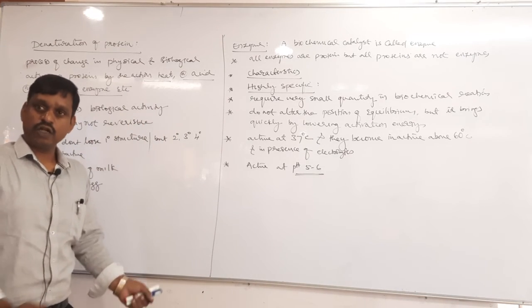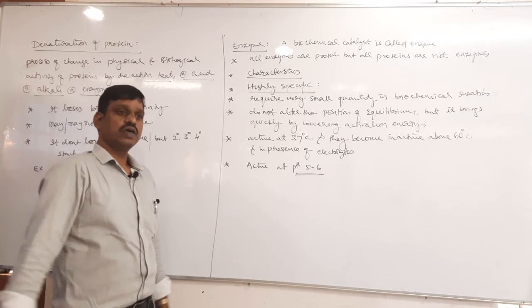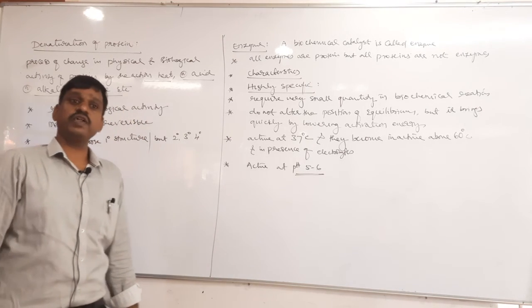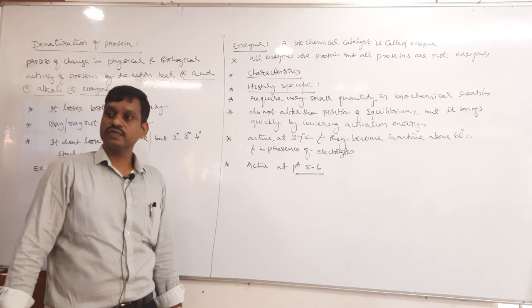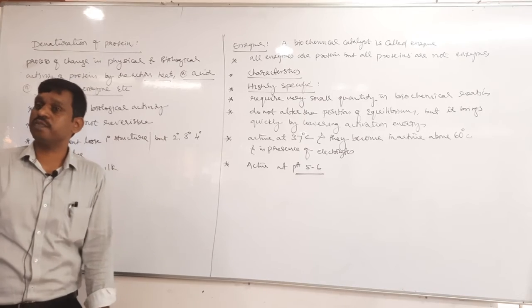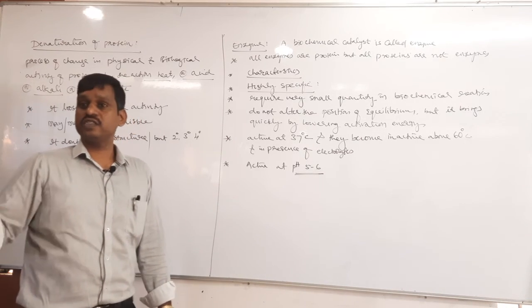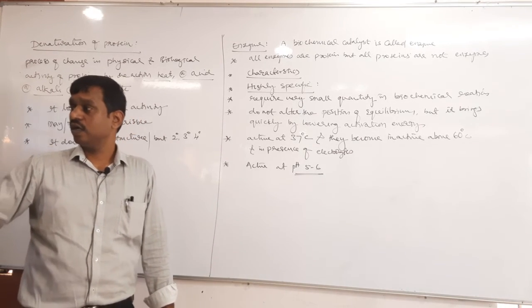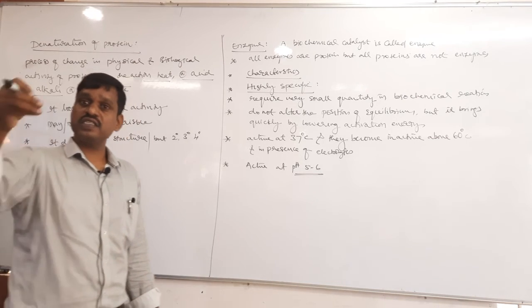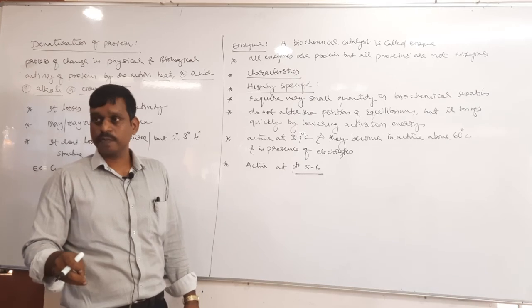And the activity of enzymes increases in the presence of what? No, it decreases. The activity of enzymes decreases in the presence of enzyme inhibitors. Yes or no? So enzyme inhibitors decrease the activity of enzymes, right?